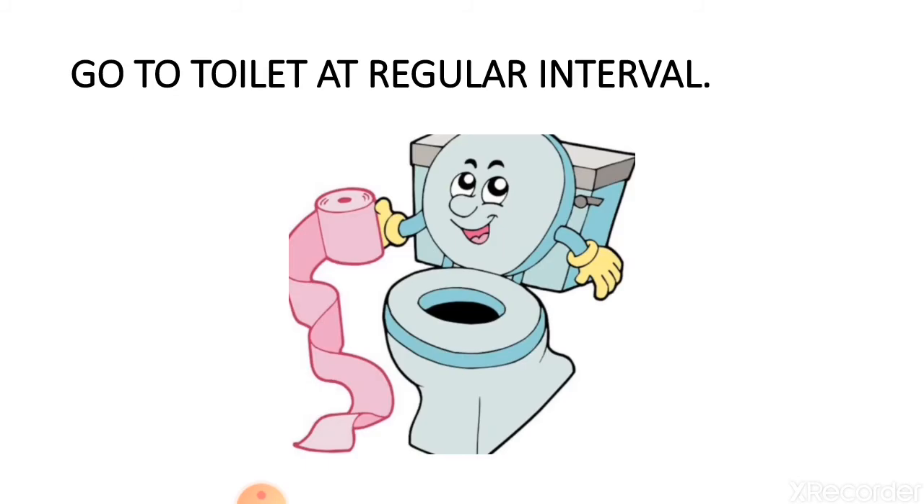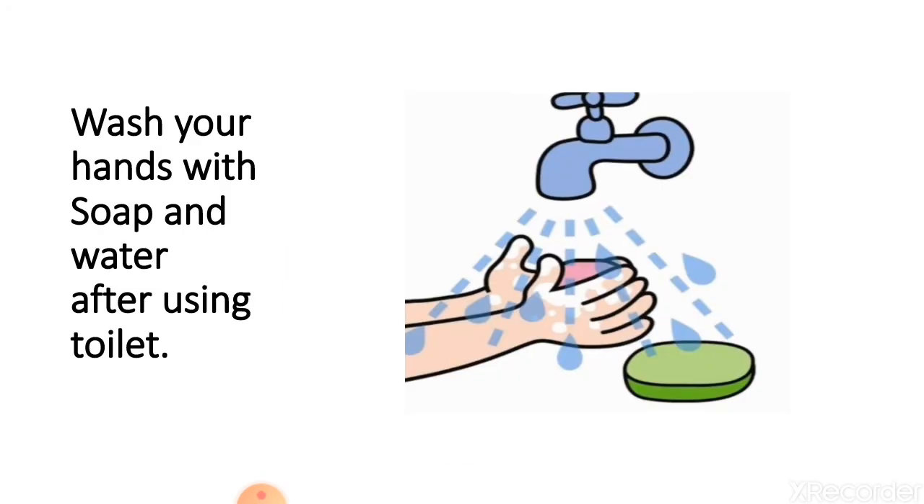Go to the toilet at regular intervals to release urine. Do not store it for a long time in your body. Have a regular toilet habit. Wash your hands with soap and water after the use of the toilet. So these are the healthy habits related to your excretory system.